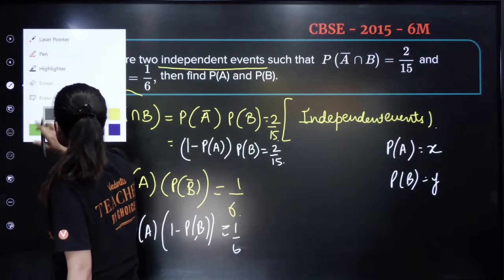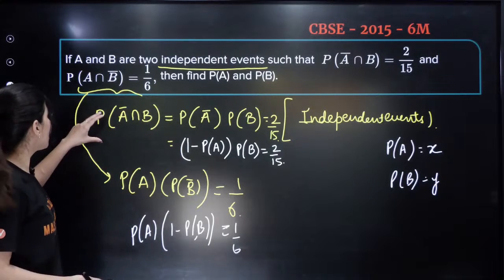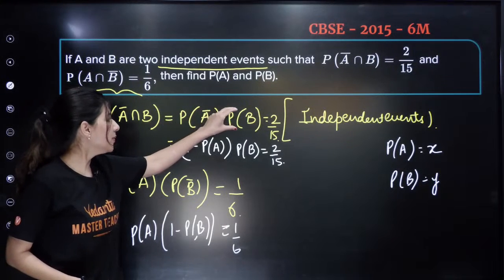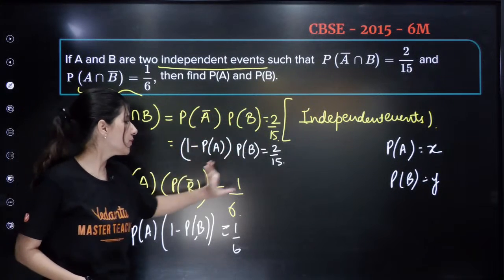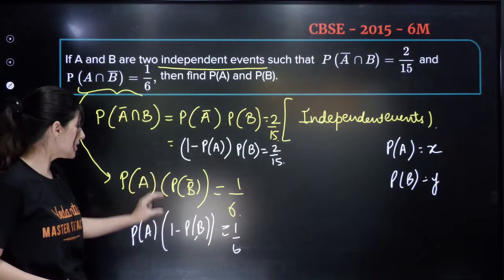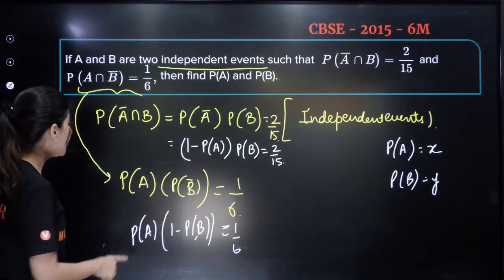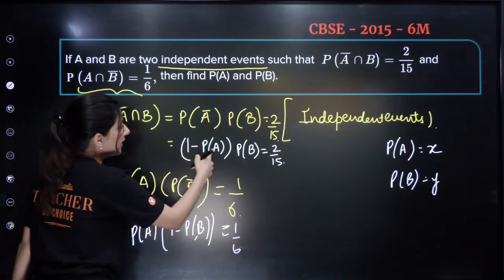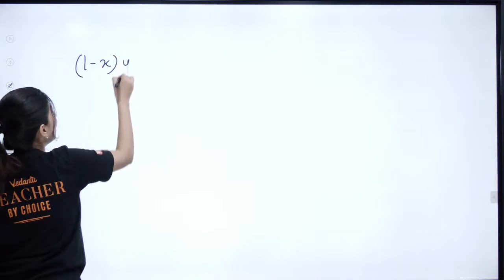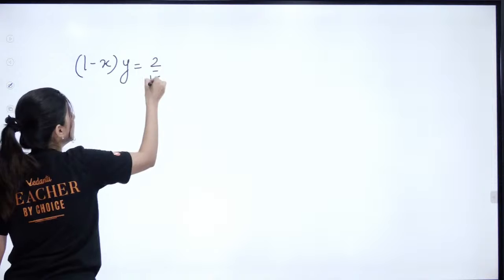Equation solving is actually important in this. So we've got PA bar into PB, so (1 minus PA) into PB is equal to 2 by 15. PA is as it is, and this is (1 minus PB), 1 by 6. Now PA is X, PB is Y. So what we will do is write it as (1 minus X) into Y, so (1 minus X) into Y is 2 by 15.